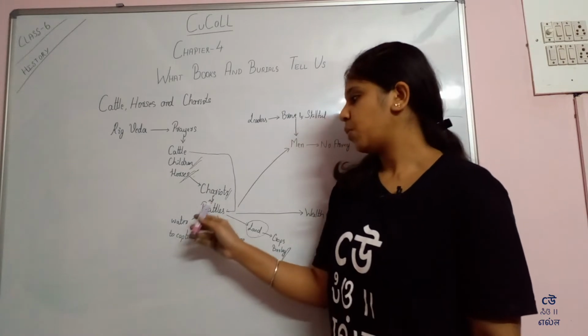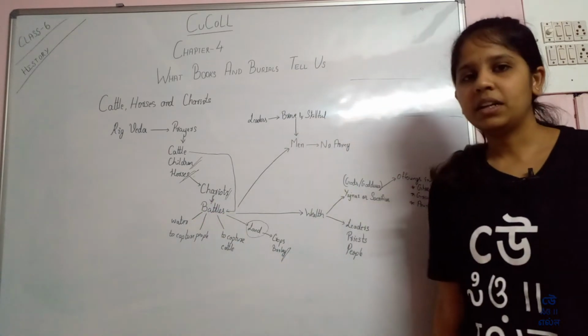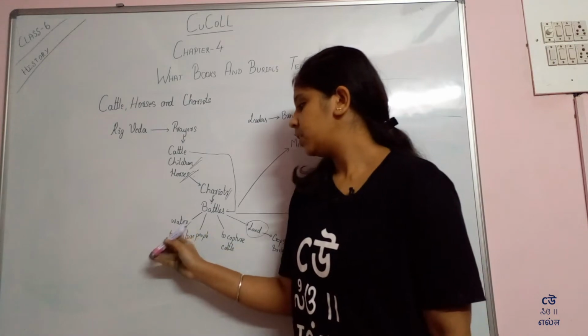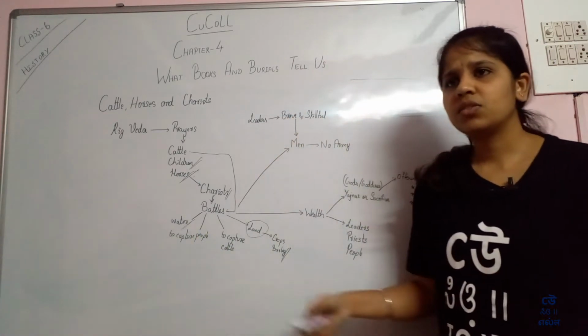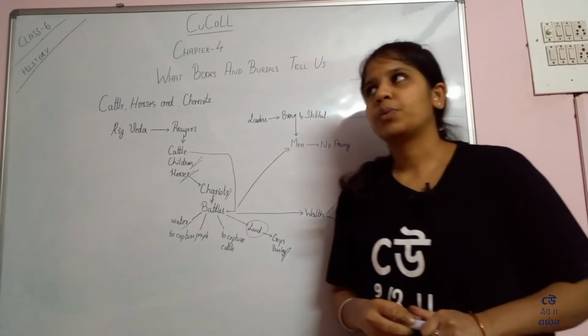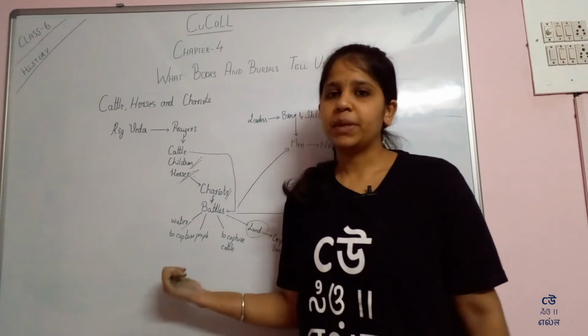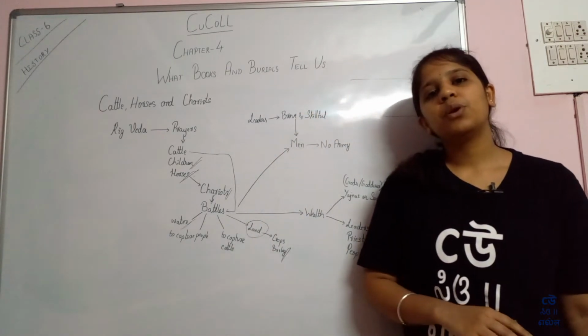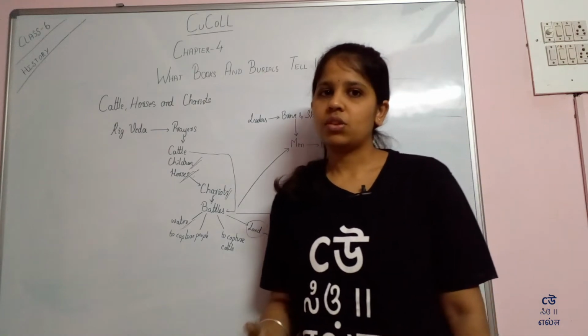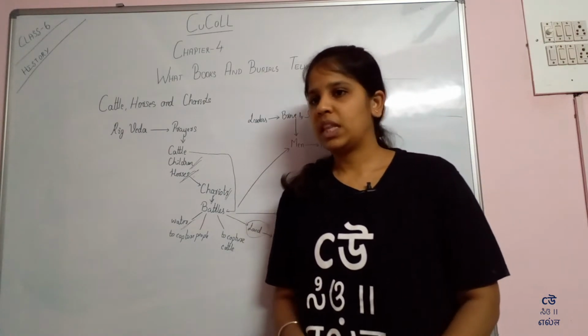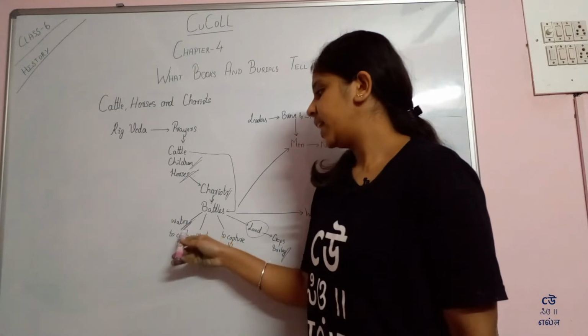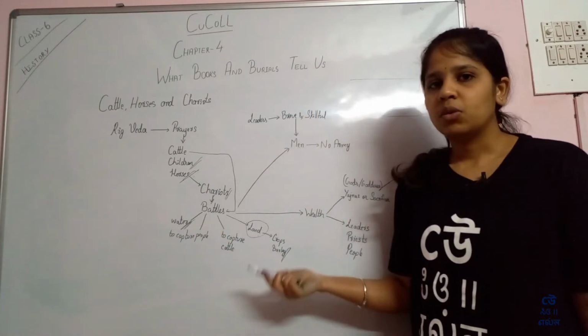So why did they used to battle? For water, that is for water supplies. During the period of the Rigveda, maybe they had to travel long distances for water, so they captured the land where they could easily get water supplies.